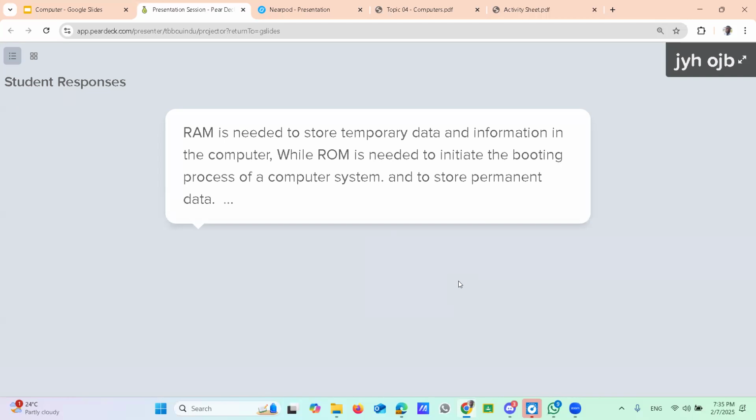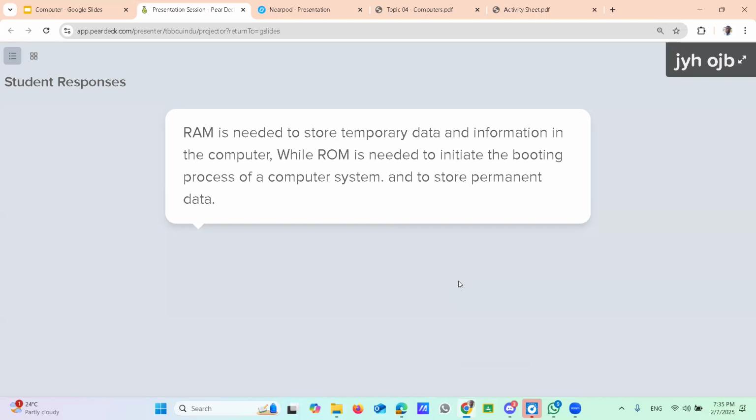Here is the answer: RAM is needed to store temporary data and information in the computer. That's correct. 1 mark for that. Then ROM is needed to initiate the booting process.